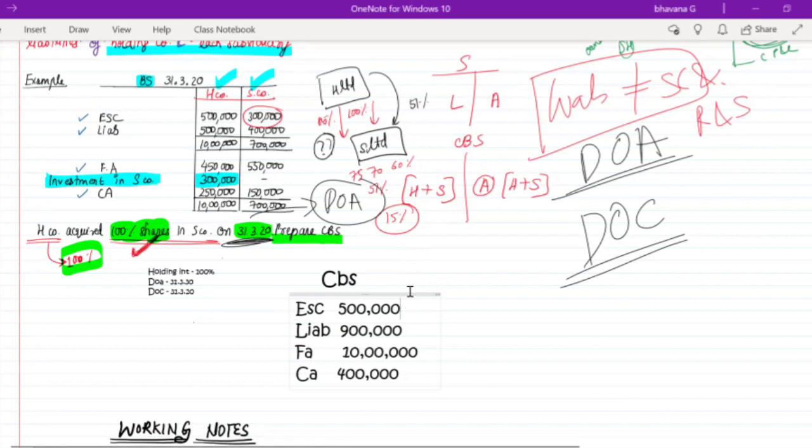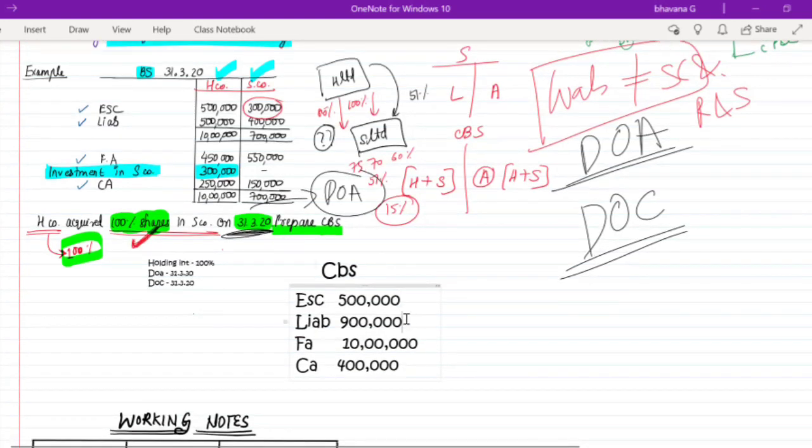Okay. So now if you total, what will be the total of the liabilities side? Here the total will be 14 lakh. The same way if you total the asset side, what will be the total? 14 lakh. This is how you prepare a consolidated balance sheet, guys. So here I have told you how your equity, that means your equity share capital, preference share capital and reserves and surplus, will be taken in the consolidated balance sheet.